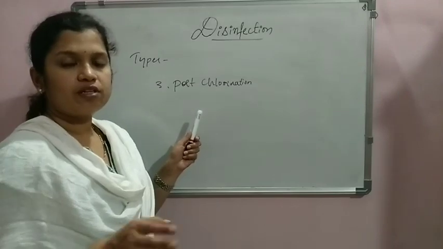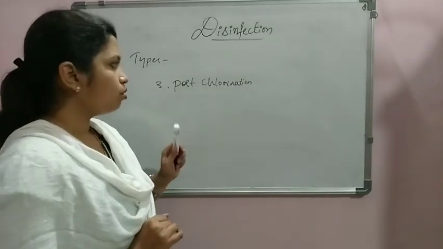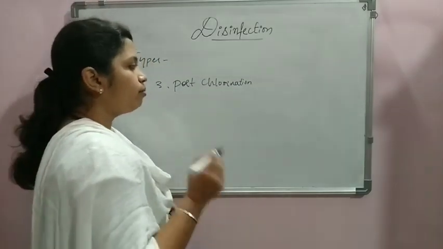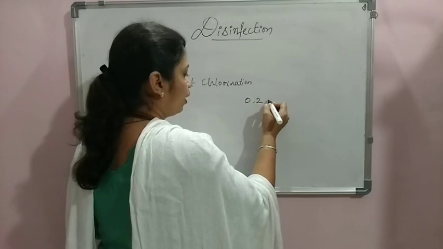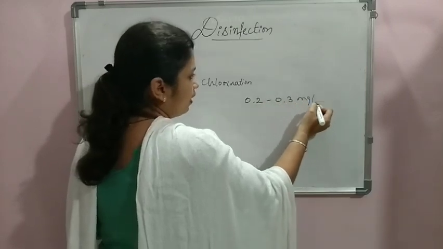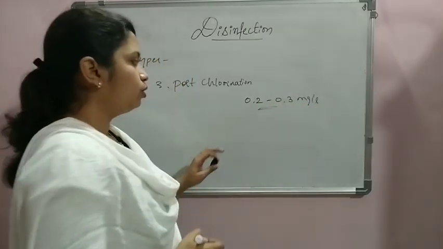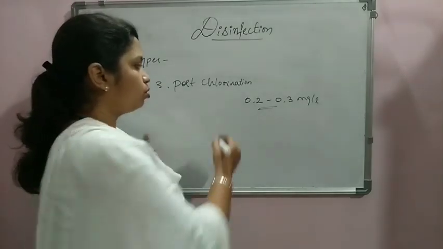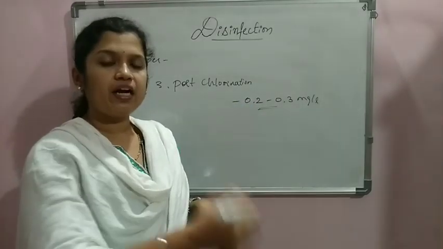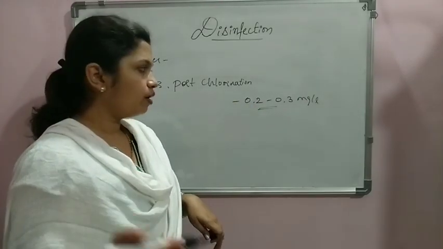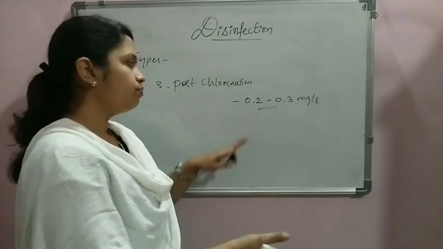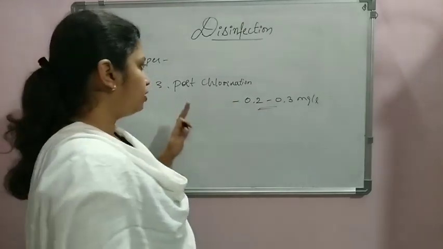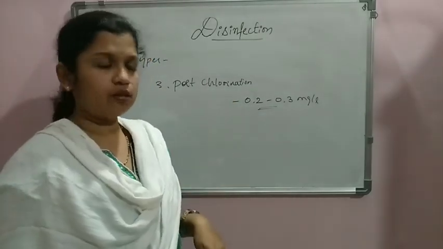This is very commonly used in Indian water treatment plants. Only after giving all the treatments do we go for chlorination, which ensures a residual concentration of around 0.2 to 0.3 mg per liter of chlorine is left in the water. When we chlorinate at the end, this can be easily achieved, so that it takes care of future recontamination of the water. Somewhere in between, as the water moves through the pipes, it may get contaminated, and it will be treated again by the chlorine left in the water. That is why post-chlorination is also useful.